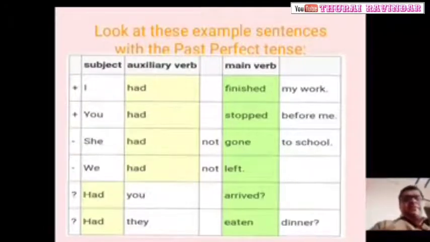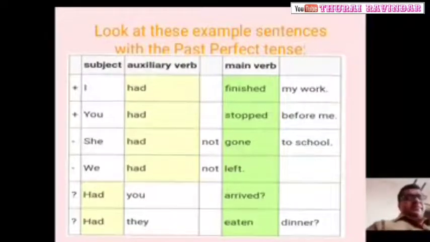Subject, auxiliary verb, main verb. I had finished my work. So what is the subject?